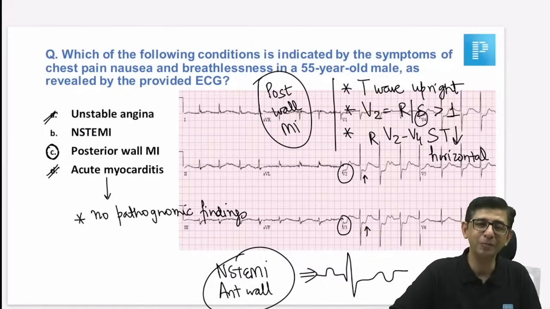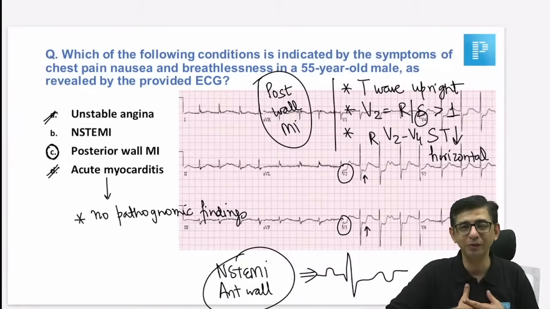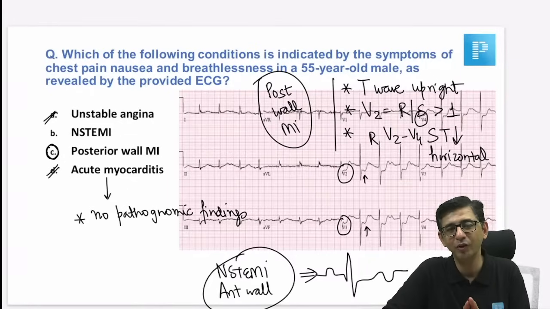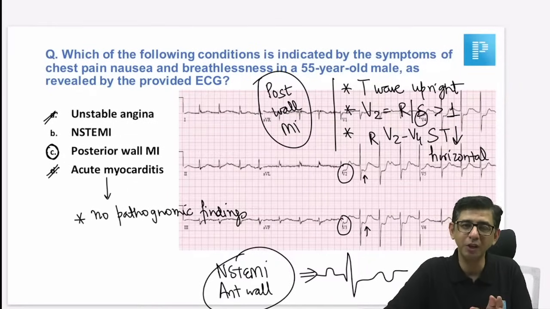So here there's a single episode that is present. A patient comes to my hospital with a single episode, you have to think of MI. A heart attack is the commonest thing that we have to think of. So first we have to think of the common diagnosis, that it is MI.